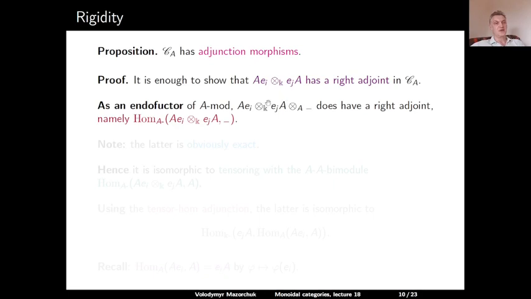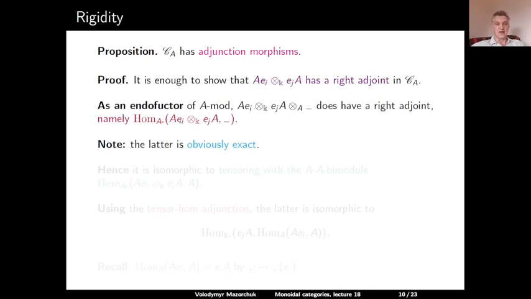If we consider the corresponding endofunctor of A-mod given by tensoring with this indecomposable projective bimodule, this functor is exact because EJA is projective as a right module. And since this functor is exact, it does have a right adjoint. And the right adjoint is given by homing over A from this bimodule to somewhere. Note that this functor is also an exact functor because AEI is projective as a left module now.